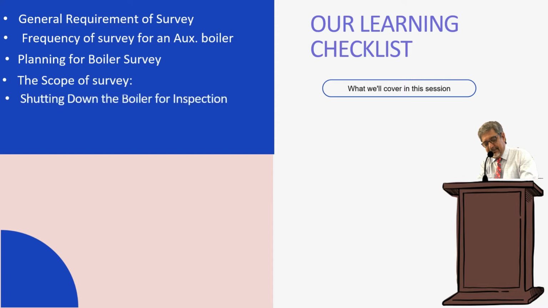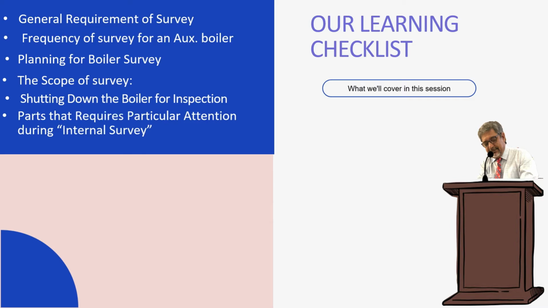The scope of survey. Shutting down the boiler for inspection. Parts that require particular attention during internal survey and external inspection or external survey.